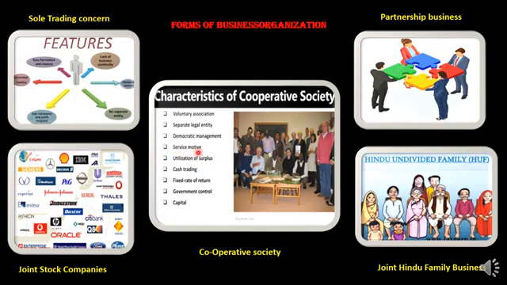Next is service motive. Basically, these societies are formed for providing service. For example, you can see so many NGOs, non-profit organizations, who form their group to promote the weaker section, to promote women, to stop girl child marriage, or any social activity. So these are some examples of the cooperative societies only.